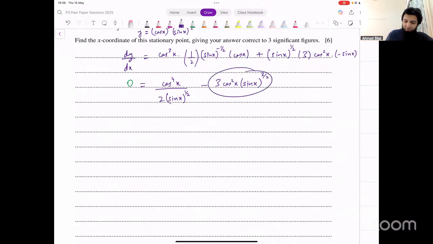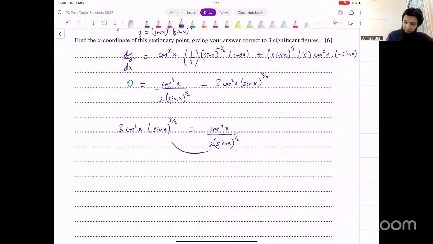We take this to the other side. Three cos square x into sine of x raised to power 3 over 2 equals cos raised to power 4x divided by 2 sine of x whole raised to power 1 over 2.